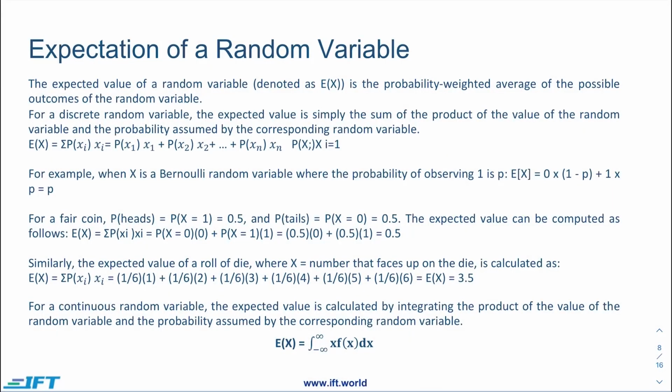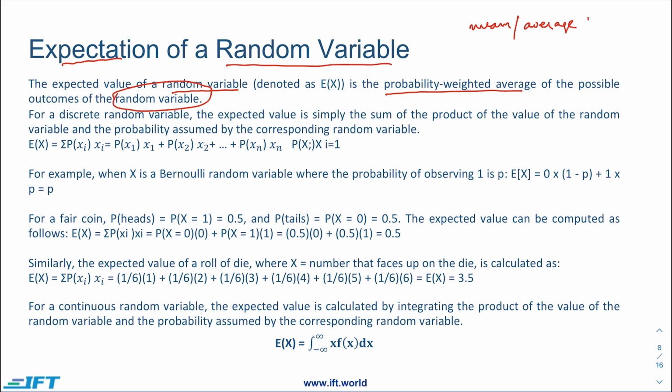Now let's talk about the expectation of a random variable. By expectation, we are talking about the mean, or what we also refer to as the average. Basically, the expected value of a random variable is considered to be the probability weighted average of the possible outcomes of a random variable.